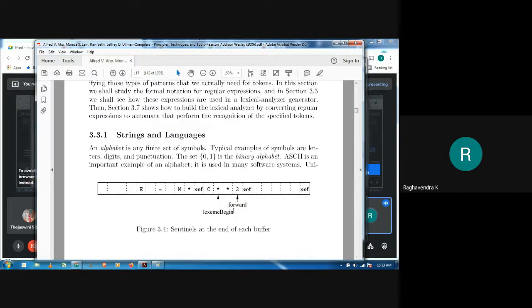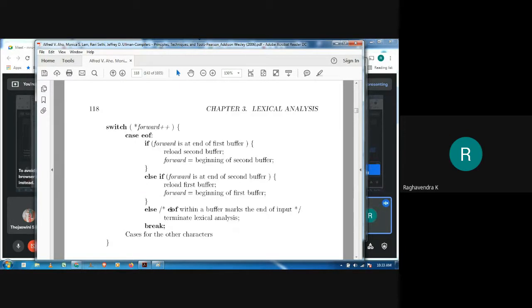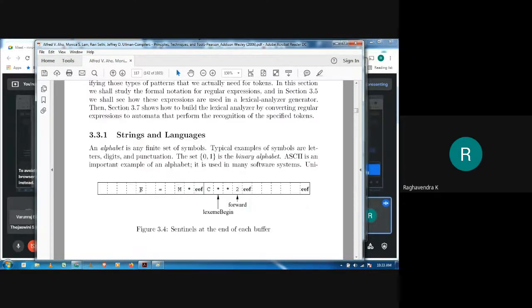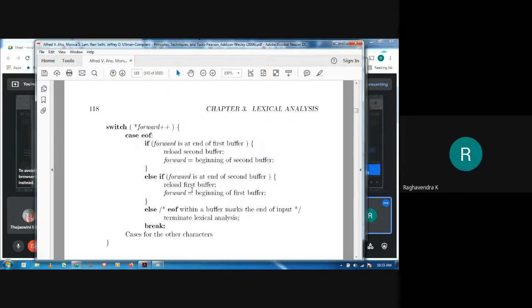Now what if this is the case? We have not read up to the end of the buffer, but we have reached the end of the file. If it is the end of the file, obviously it's the end of the input, so you are going to end the lexical analysis. If it is not EOF, then obviously it is some character that has been read. It may be this, or this, or this, and so on and so forth, so write the cases for all the other characters.